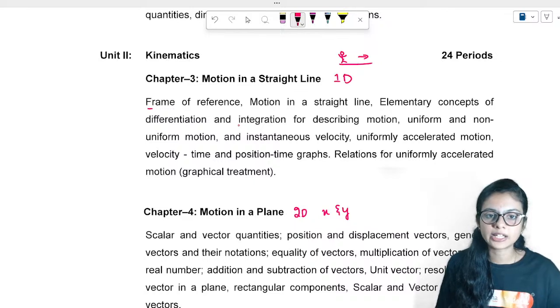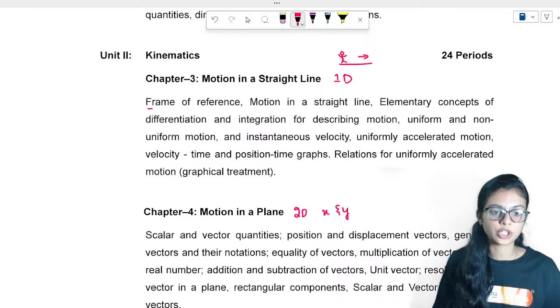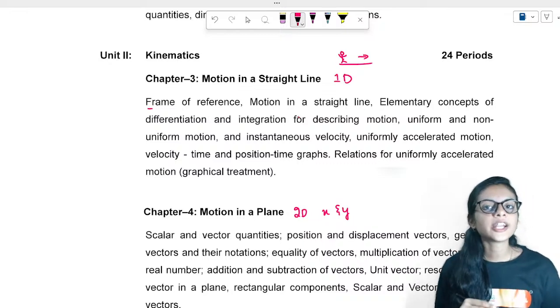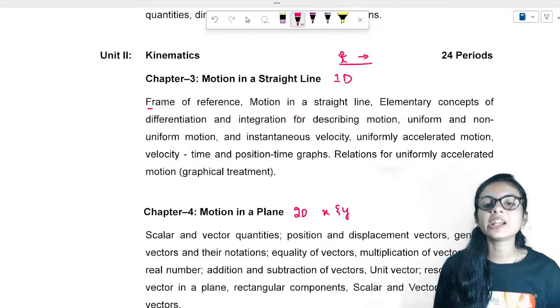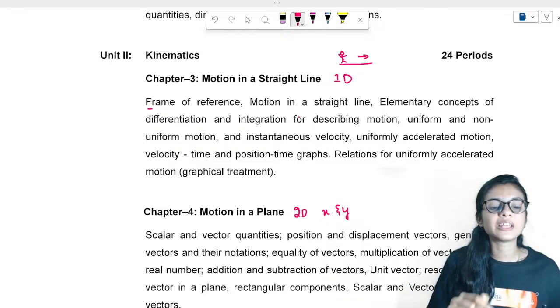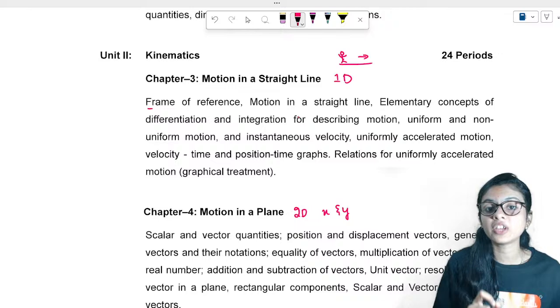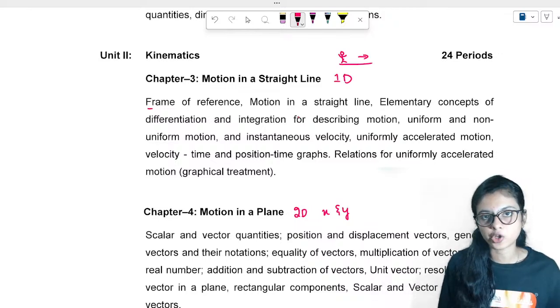Here there is an important catch: differentiation and integration for describing motion. The important thing is that integration and differentiation in mathematics you'll be studying in 12th standard, right? But in physics we'll be using it in 11th standard. So most students feel difficulty with these mathematical calculations.